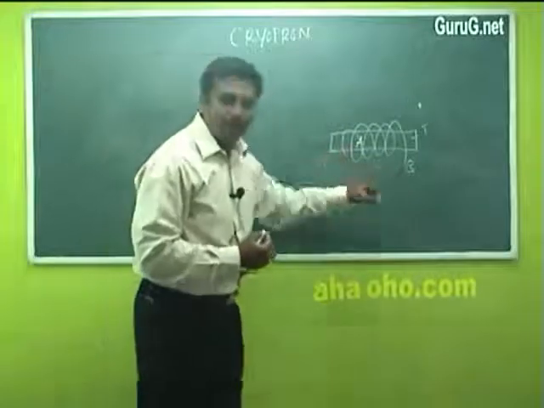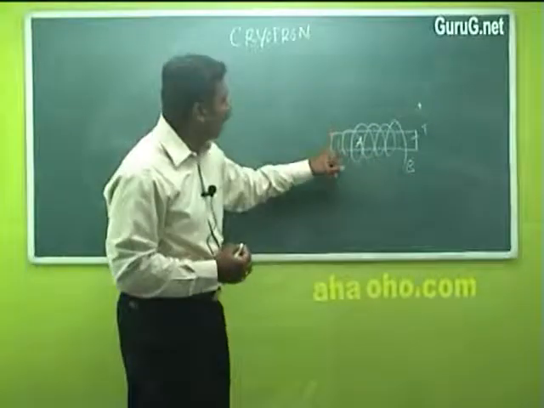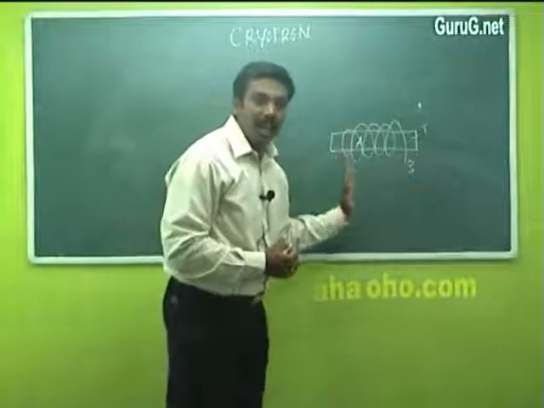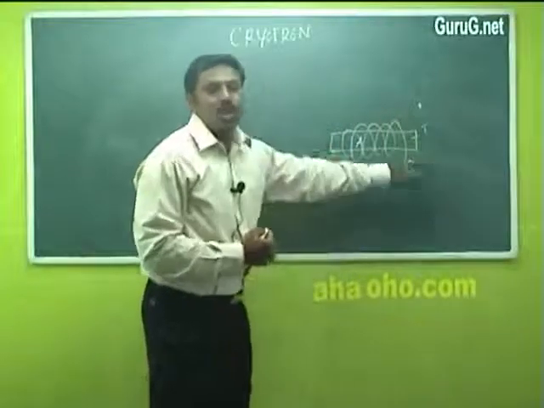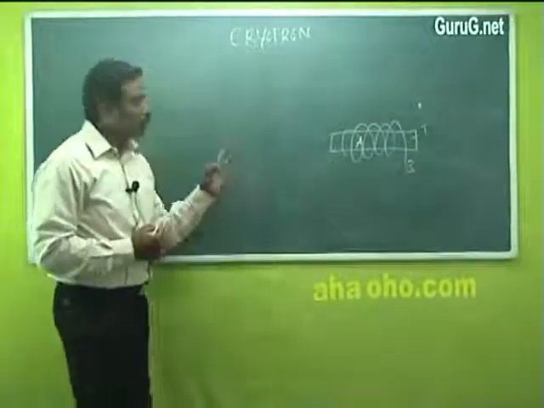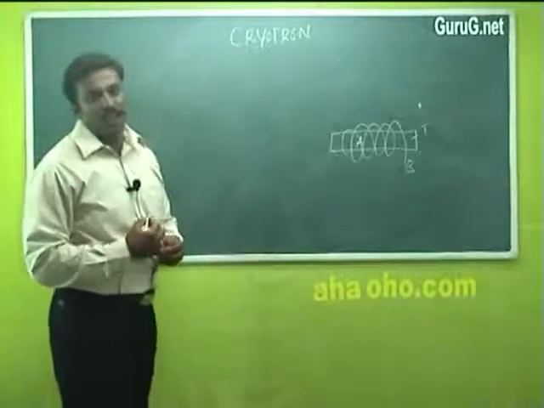So with the help of material B, we can control the current in material A. In this way, a cryotron can act as a switch. This is one of the important applications of superconductors.